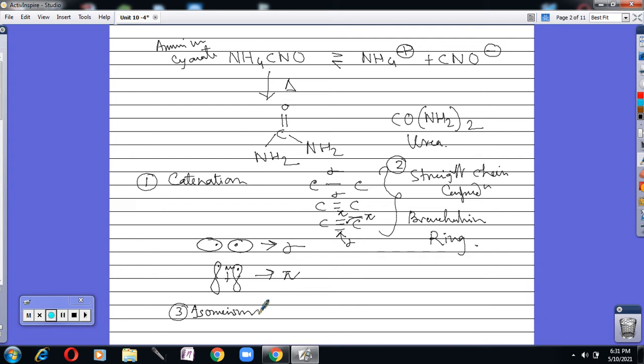The phenomenon of isomerism is when two or more compounds have the same molecular formula, but different structures and different arrangements of the atoms in space. Then the phenomenon is known as isomerism. Two or more compounds having the same molecular formula, but they are different.